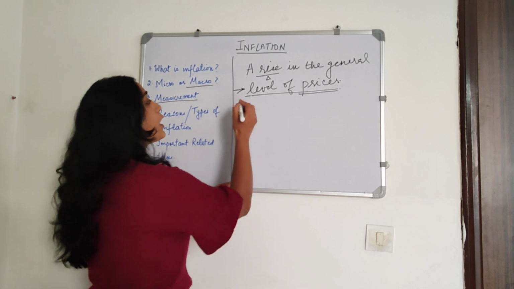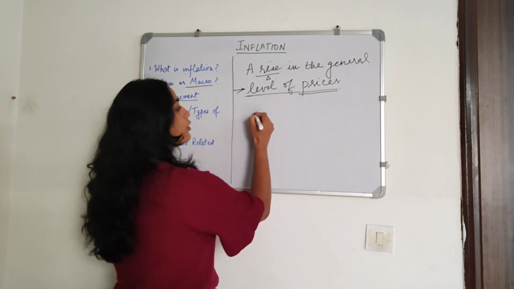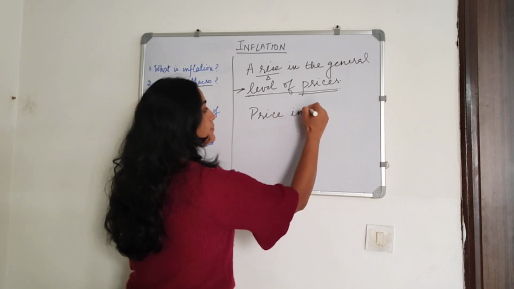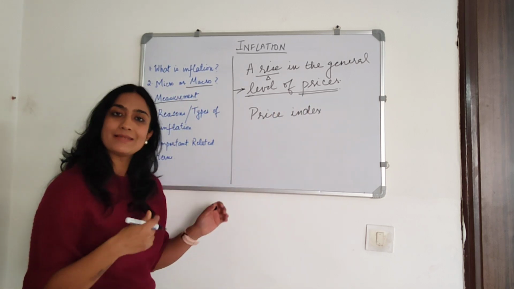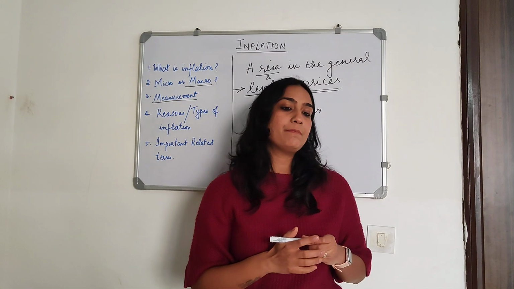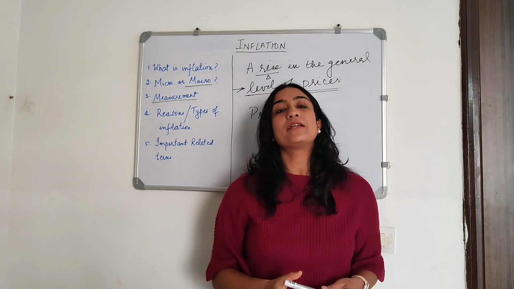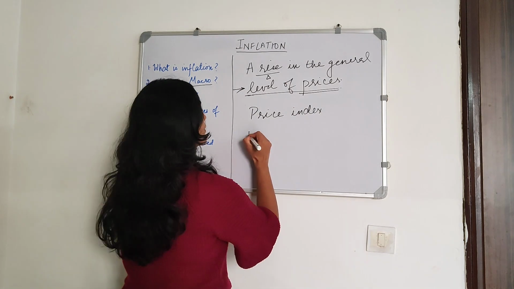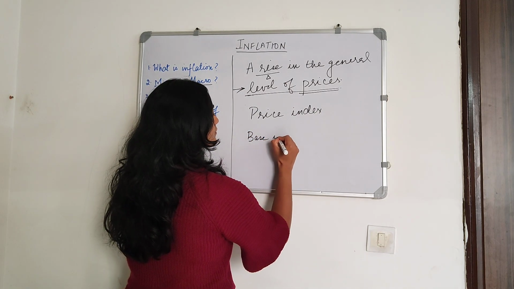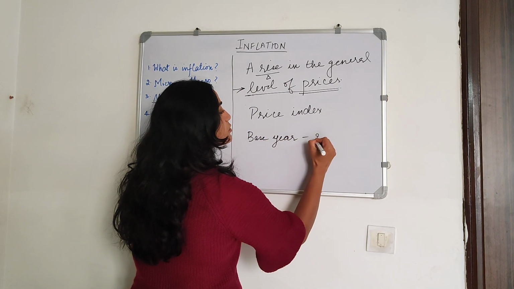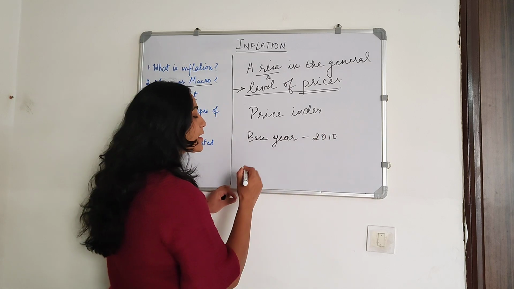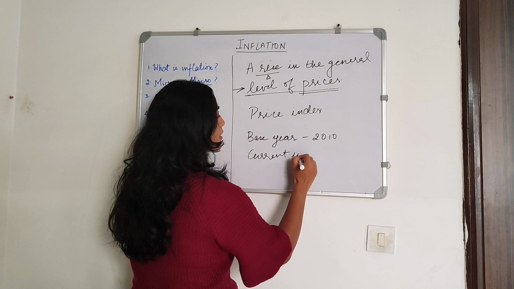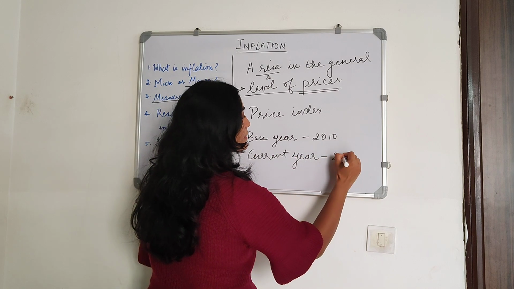So then, how do we measure the level of prices? We all know we measure it using some kind of a price index. A price index is what? It's the aggregate of prices compared to some base year. So if the base year, for example, is say 2010, and we want to measure prices in the current year, let's say the previous year, which is 2023.